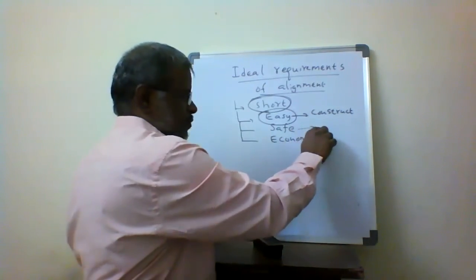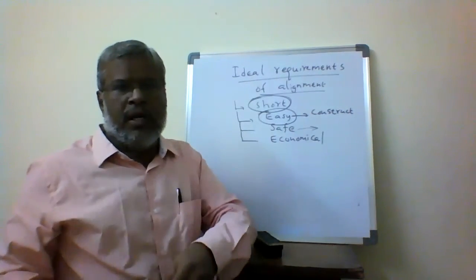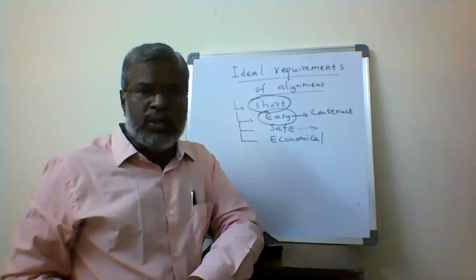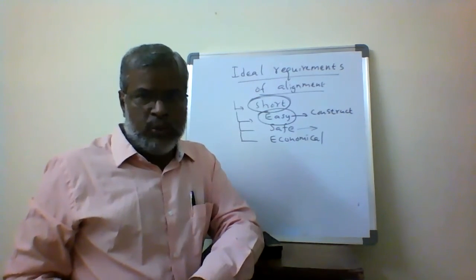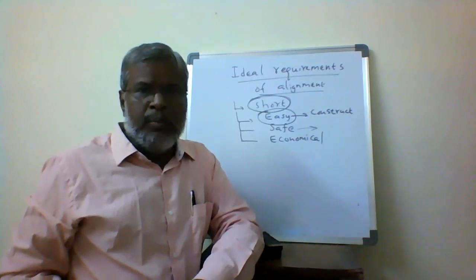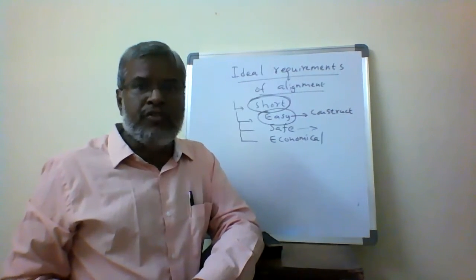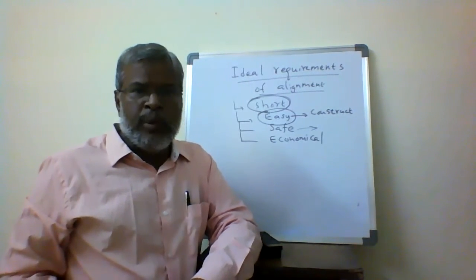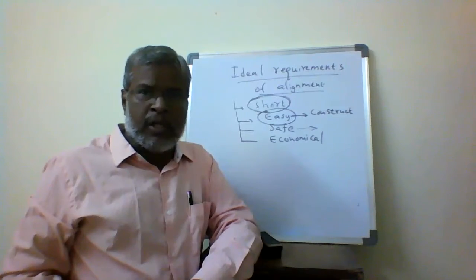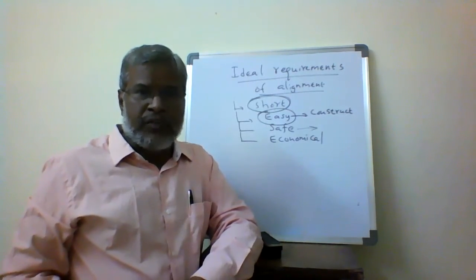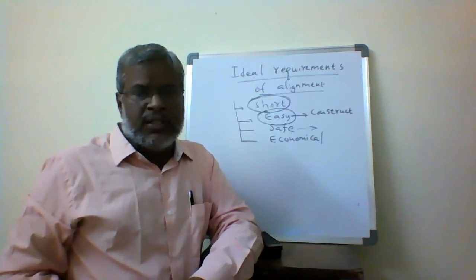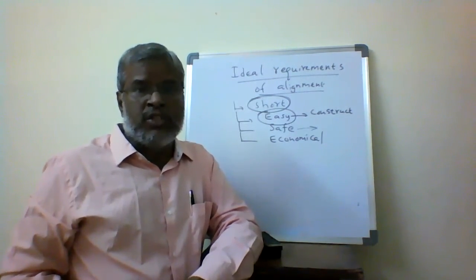Safe. We have to consider the road user's point of view also. If you are short and easy, then automatically safe travel on the road has to be provided. So we provide the various geometrical features and the type of surface of the road, such that users reach the destination very safely.